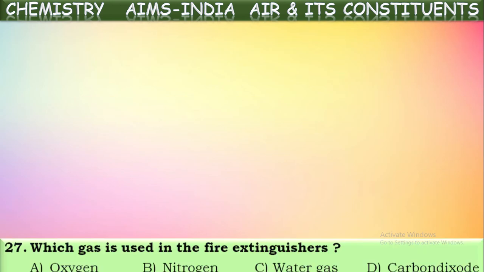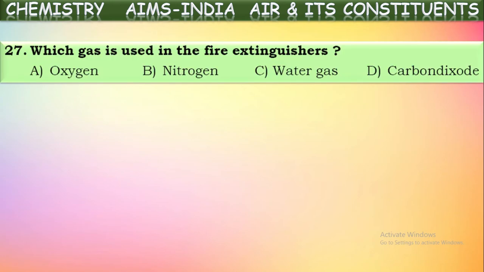Next, which gas is used in fire extinguishers? Yes, we know the gas which won't support combustion and which is a little heavier. That gas is used in fire extinguishers. That is carbon dioxide. Carbon dioxide gas is used in fire extinguishers.